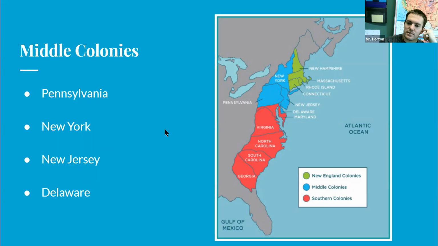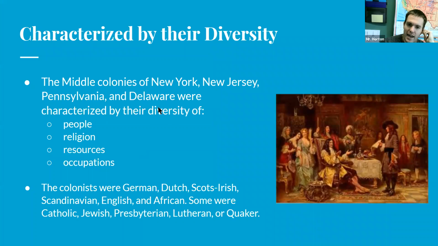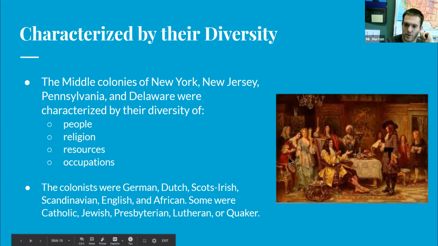Alrighty, then we get to our last 2 slides that we're going to look at. So the Middle Colonies were characterized by their diversity. Yep, I'll put the 4 things in the chat so you can see them too. So for number 3, you had New York, New Jersey, Pennsylvania, and Delaware. So there's your answers for number 3 in the chat.